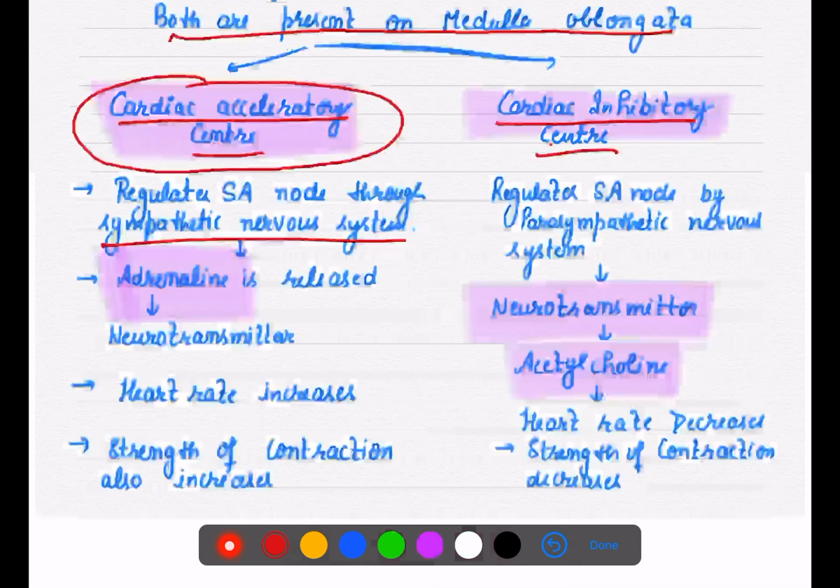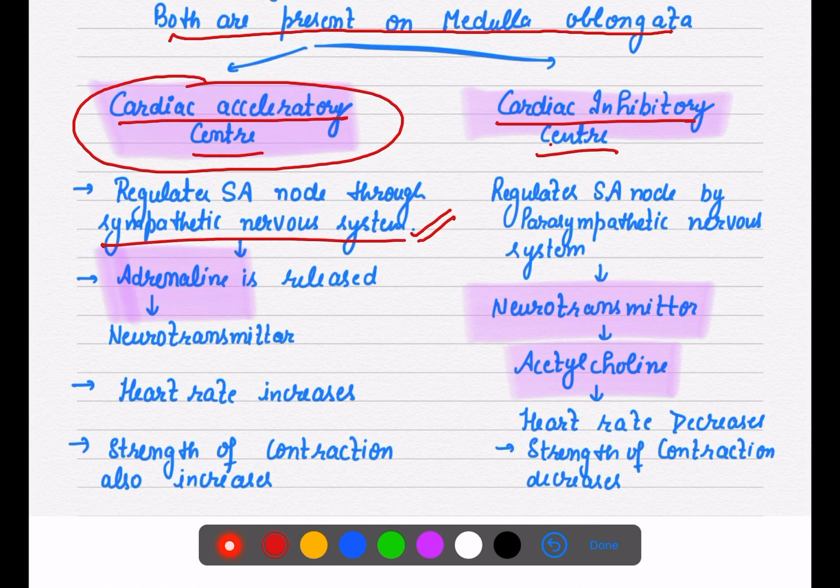Sympathy: when the function of your body requires it, I will say your body needs sympathy. When is that stage? When you are in fear, how to overcome your fear, that time you are in a very sympathetic situation. So the same needs to be understood here: in that kind of condition the sympathetic nervous system works, right?